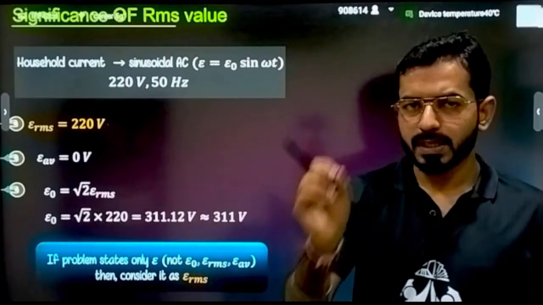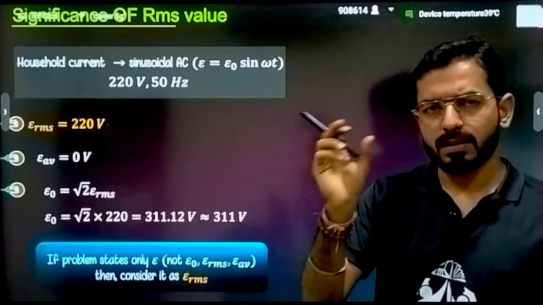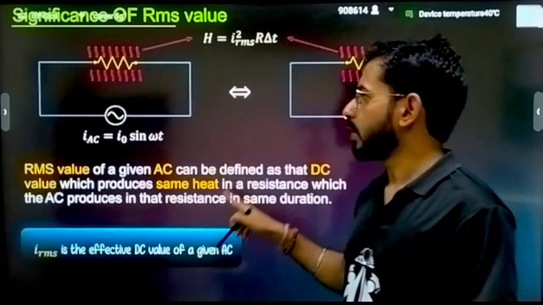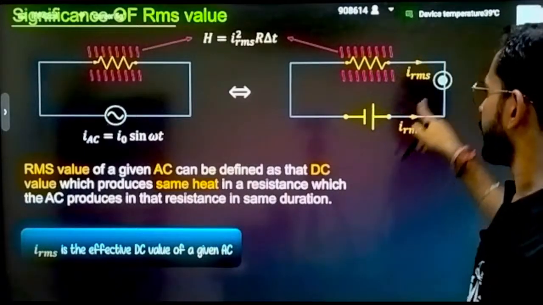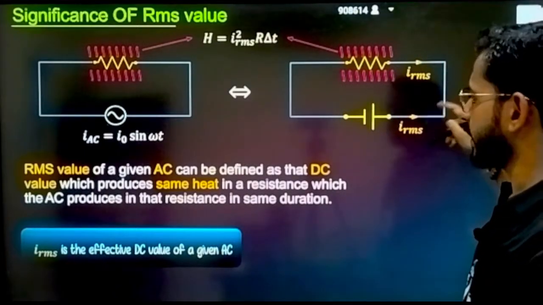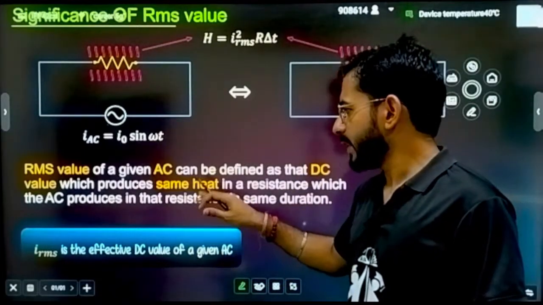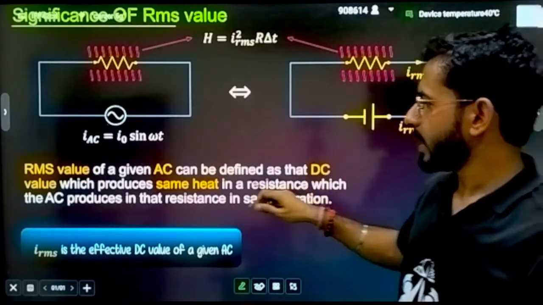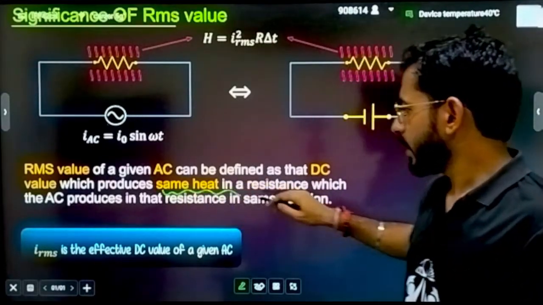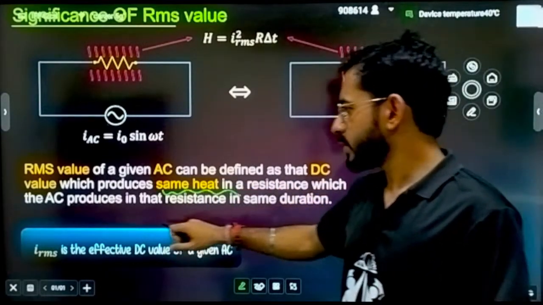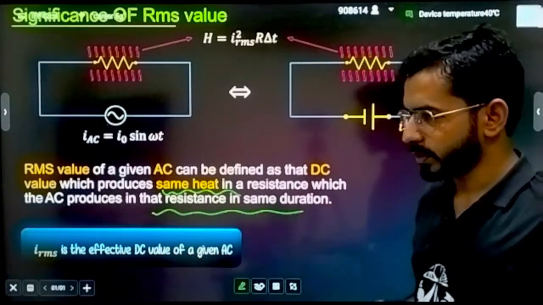If it is an equation, E naught sine of omega t, then it is very clear that the first term you will be getting is E naught. Now, the significance of RMS: the RMS value of an AC can be defined as the DC value which produces the same heat in a resistance as the AC produces in that resistor in the same duration.